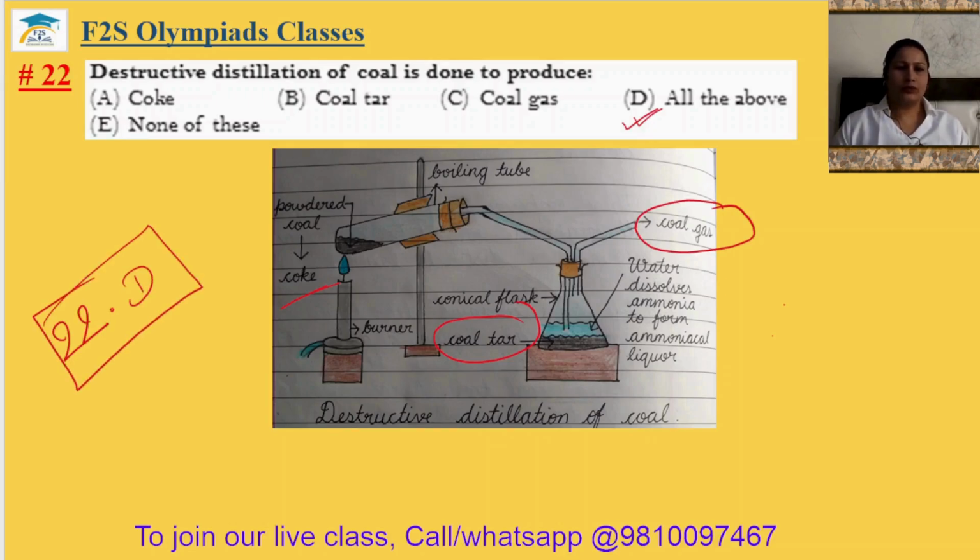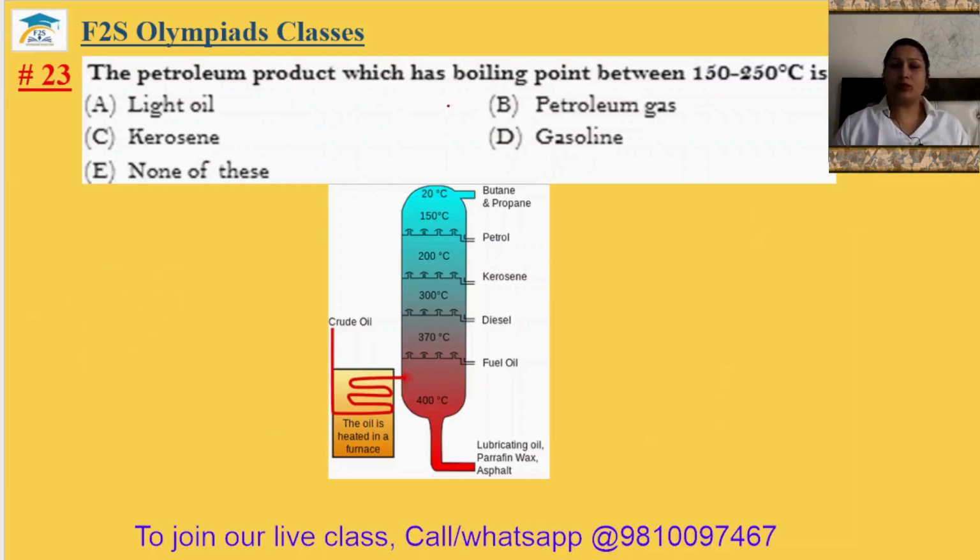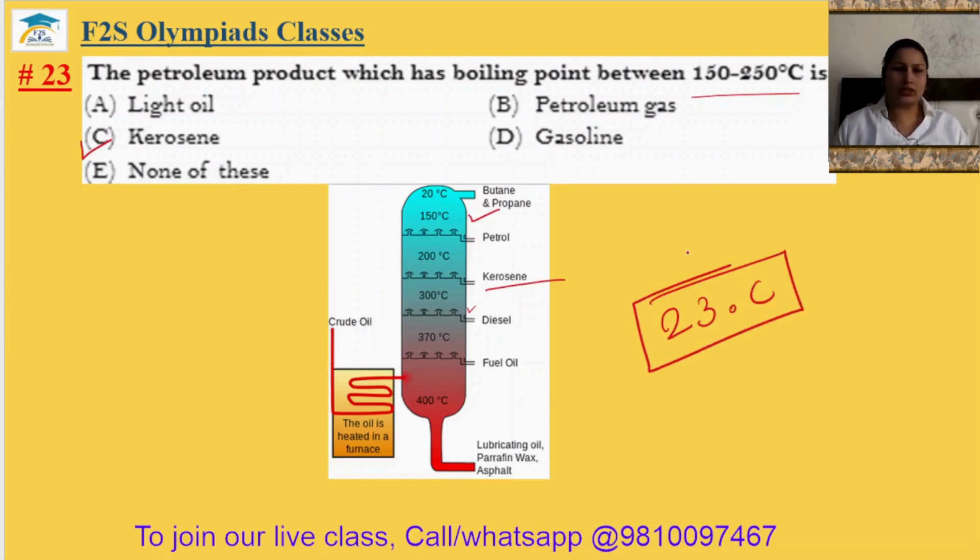Question number 23. The petroleum product which has boiling point between 150 to 250 is. So with this fractional distillation, you can see what is in between 150 to 250. So here is the 150 and here is the 300. So I think kerosene will come. So kerosene is the product of this. So 23rd answer will be option C.